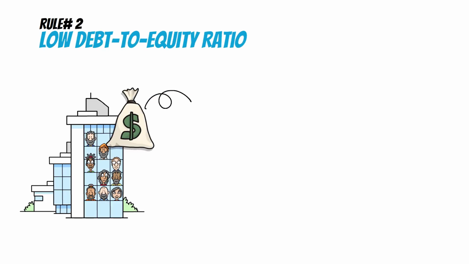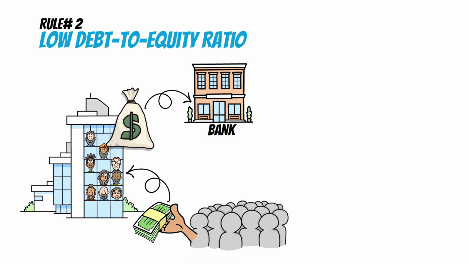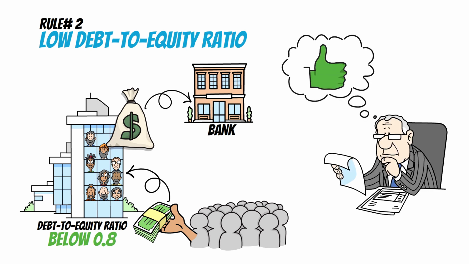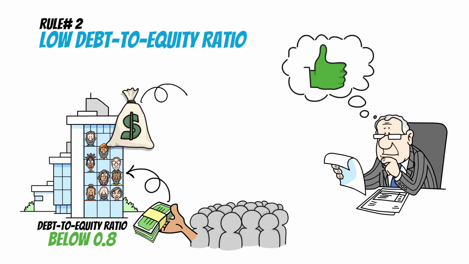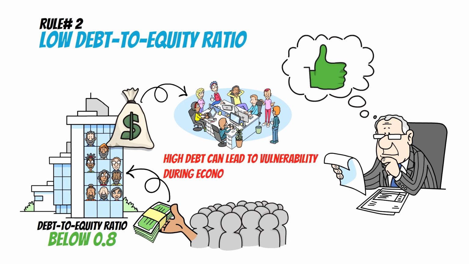The debt-to-equity ratio compares the money a company owes to the money invested by shareholders. Buffett's threshold of below 0.8 ensures the company isn't overly reliant on borrowing to finance its growth. Buffett values stability and self-sufficiency in the companies he invests in. A low debt-to-equity ratio signals that a company is financing its operations primarily through equity rather than risky borrowing. High debt can lead to vulnerability during economic shocks, while low debt reflects financial discipline and sustainable growth.